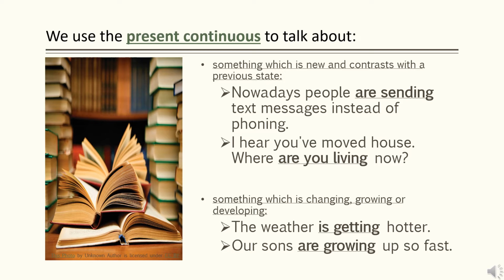We also use the present continuous to talk about something which is changing, growing, or developing. For example, the weather is getting hotter. That means it's changing. Okay, the weather is changing from hot into hotter, changing or developing, increasing. And another example is, our sons are growing up so fast. Growing, that means from babies becoming kids. It's growing.